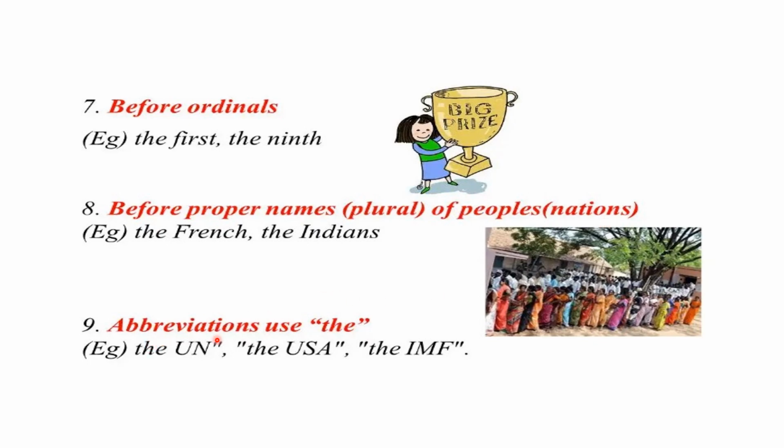The is also used before abbreviations. What are abbreviations? Short forms. Look at this: the UN, the USA, the IMF. So these are all abbreviations. So you use the article the.